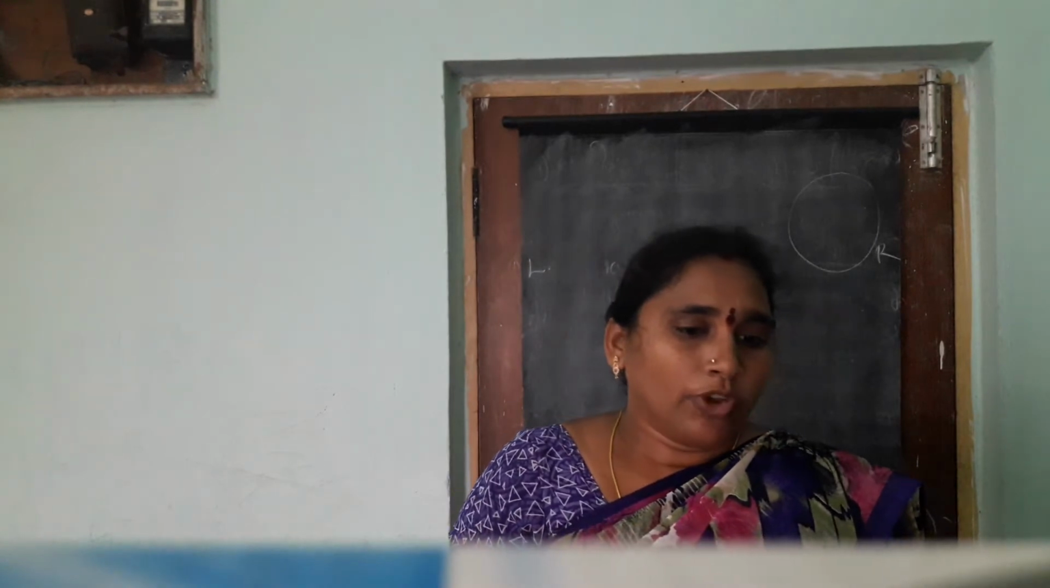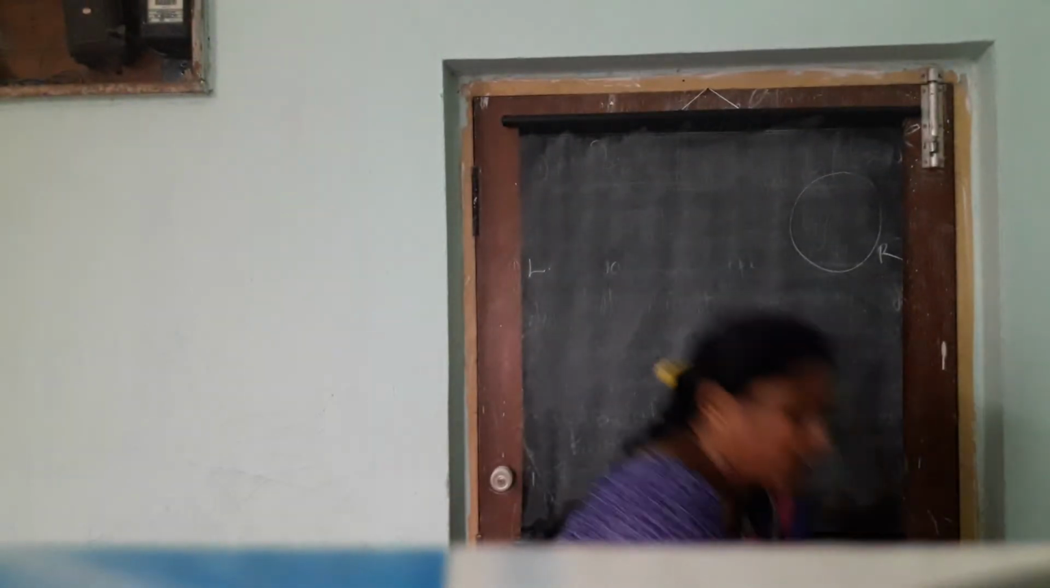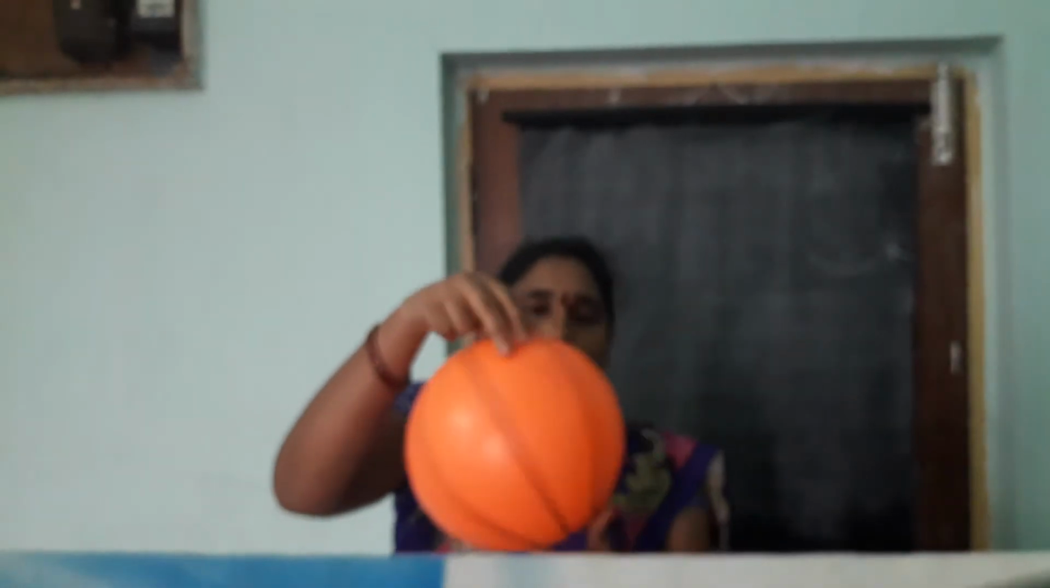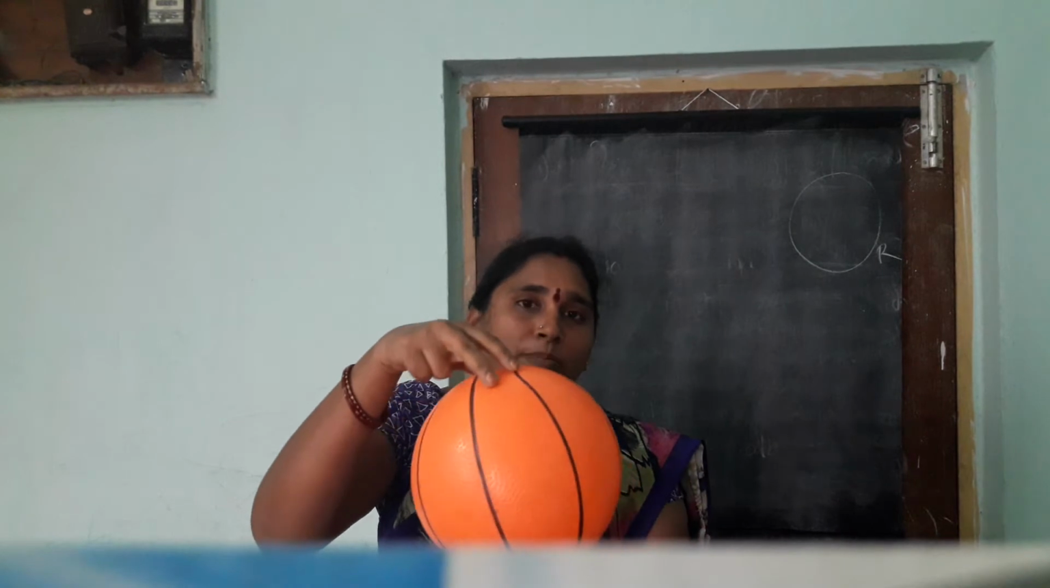And we can say that the earth is round in shape. Okay, this is the globe and this is the round shape. The earth is a round shape. Okay, for example,